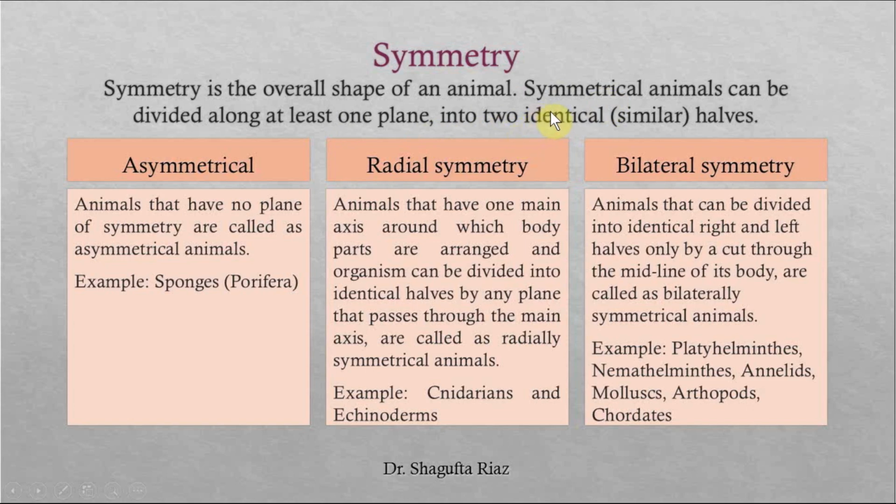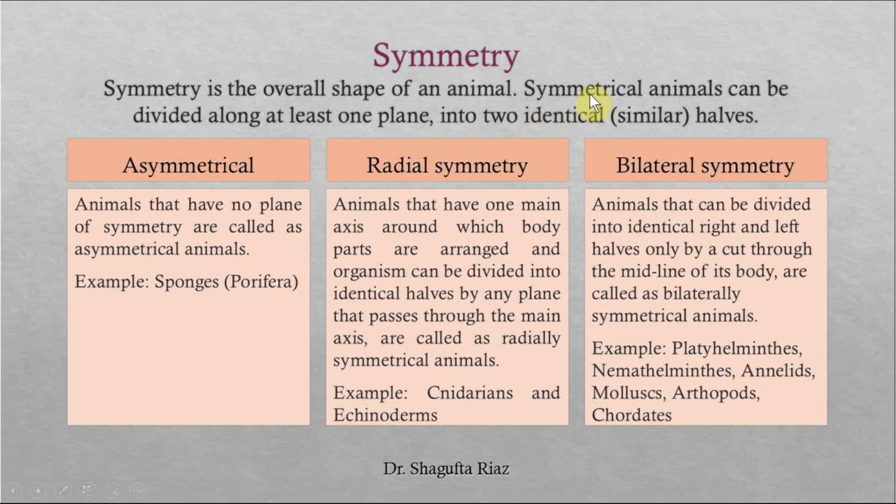Always remember that any scientific term that I have explained, for example, I have explained symmetry here, right? What is symmetry? Symmetry is the overall shape of an organism, which means any organism whose shape can be divided on one plane into two identical halves.